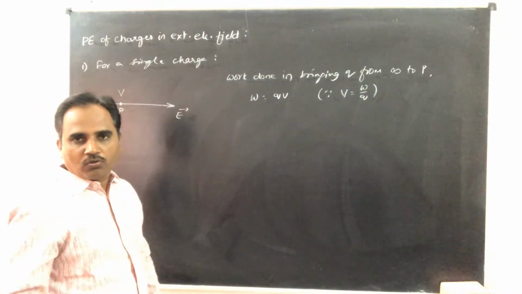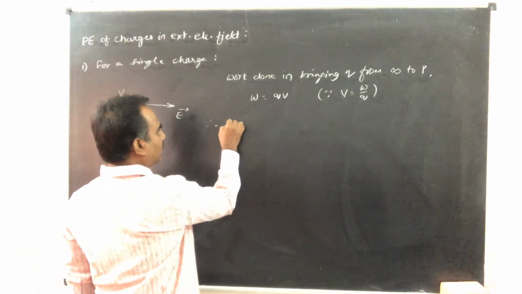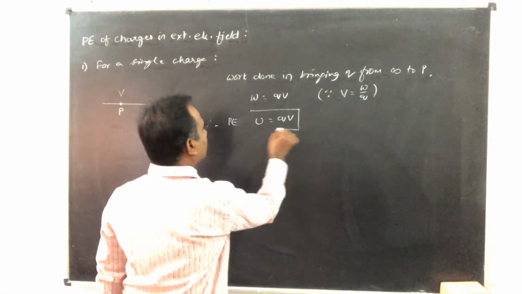Therefore W is equal to QV. So this work done appears as potential energy. Therefore potential energy U is equal to QV.